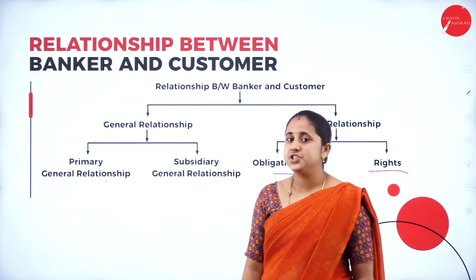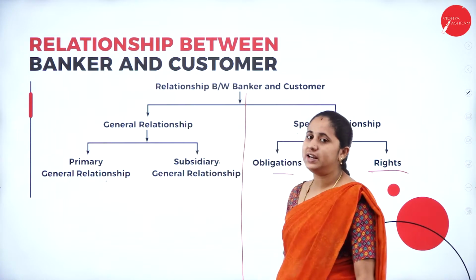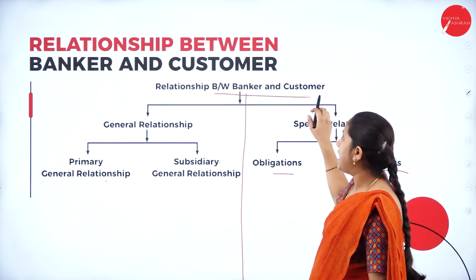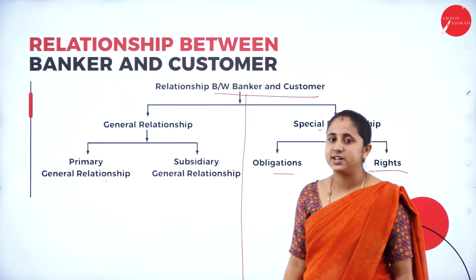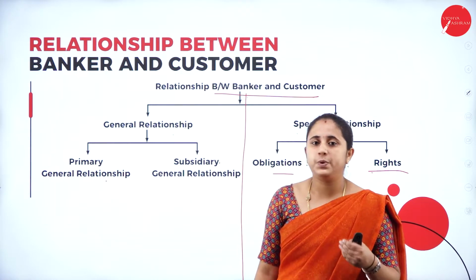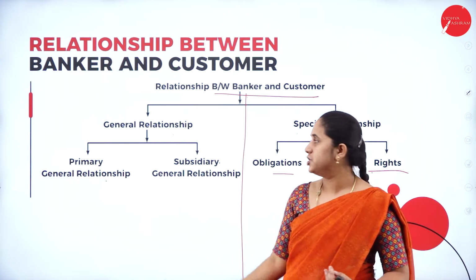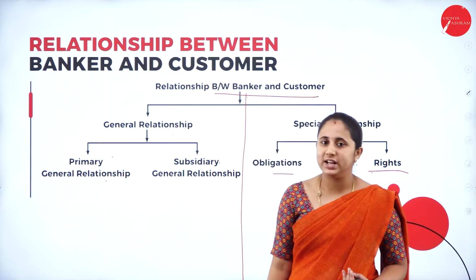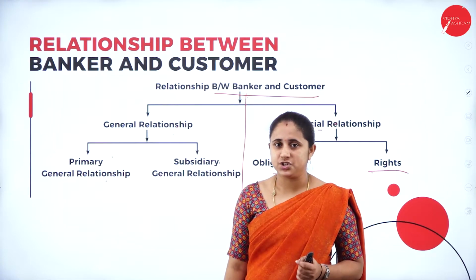So in today's session, let us discuss the first part, general relationship. First, the relationship between banker and customer is classified into general relationship and special relationship. When a customer opens a bank account, the general relationship will be established. Then it is classified into primary and subsidiary relationship. First one, what do you mean by primary general relationship?